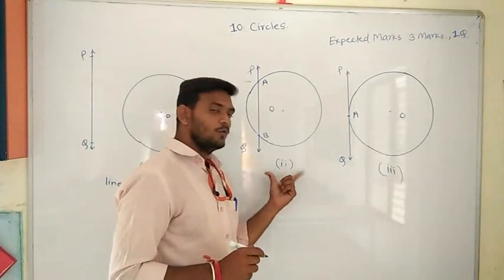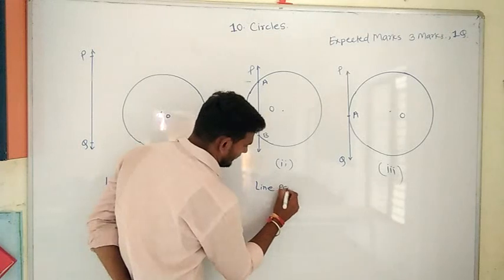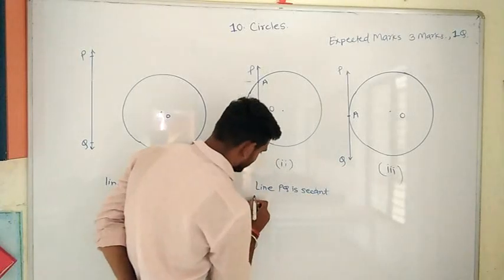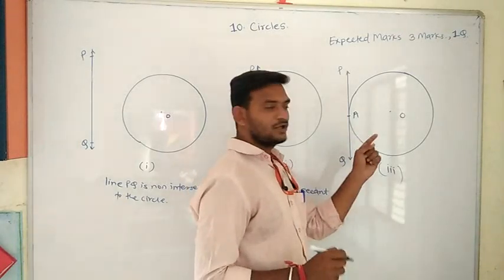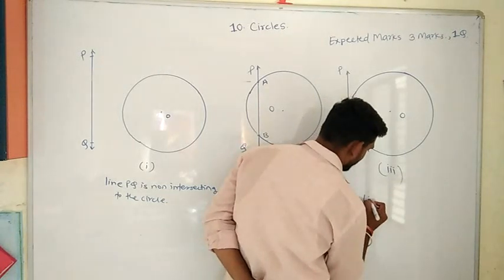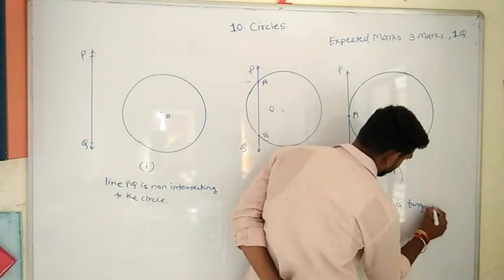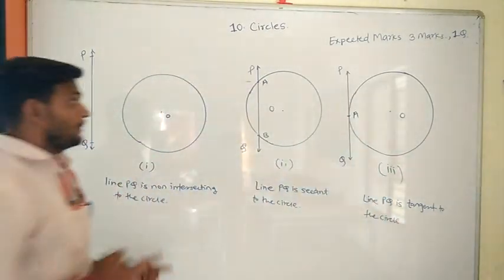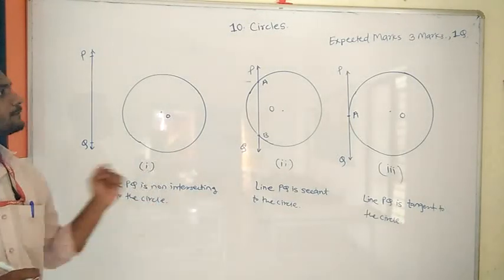And in figure 2, what indicates line PQ? In figure 2, line PQ is secant to the circle. And in figure 3, line PQ is tangent to the circle. Now, copy down this, draw the figures and give the right sentence below that figure.